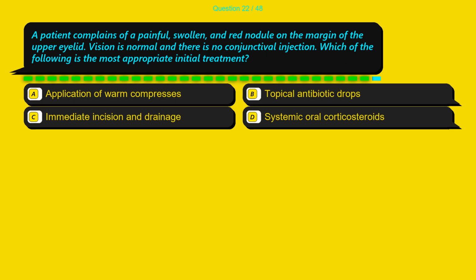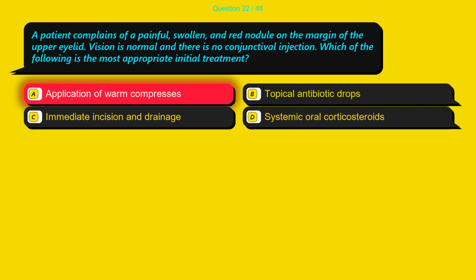Question 22. A patient complains of a painful, swollen, and red nodule on the margin of the upper eyelid. Vision is normal and there is no conjunctival injection. Which of the following is the most appropriate initial treatment? Option A, application of warm compresses. Option B, topical antibiotic drops. Option C, immediate incision and drainage. Option D, systemic oral corticosteroids.